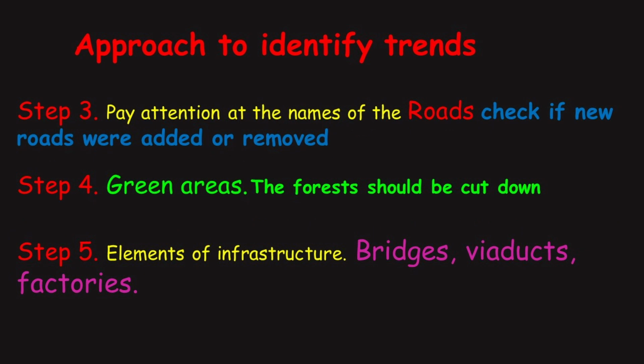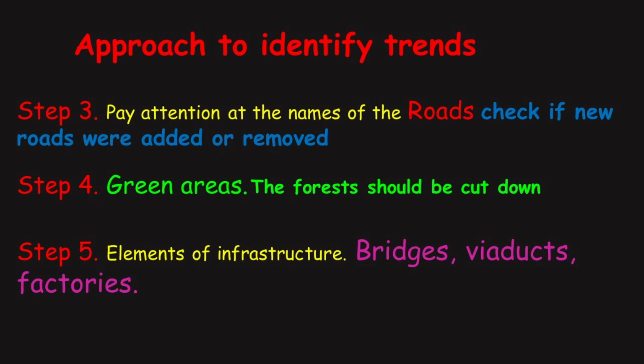Roads. Pay attention to the names of roads, as well as the widths of roads and lengths. Check if new roads were added or removed on one map compared to the other. Often, the main road can be elongated or connected to other roads, and customarily a railway is added over time.